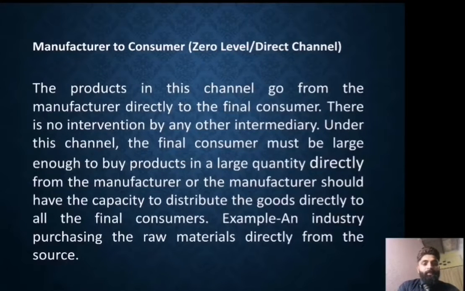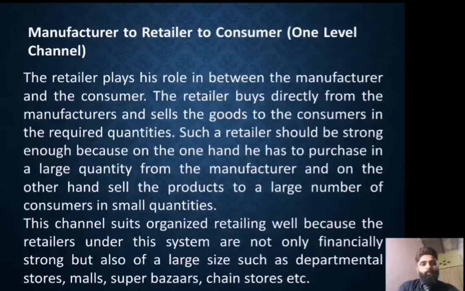Under this channel, the final consumer must be large enough to buy product in a large quantity directly from the manufacturer, or the manufacturer should have the capacity to distribute the goods directly to all the final consumers. Example, an industry purchasing raw material directly from the source.